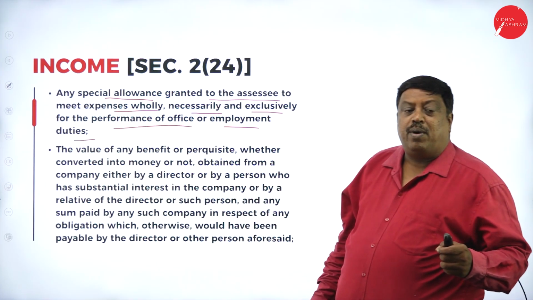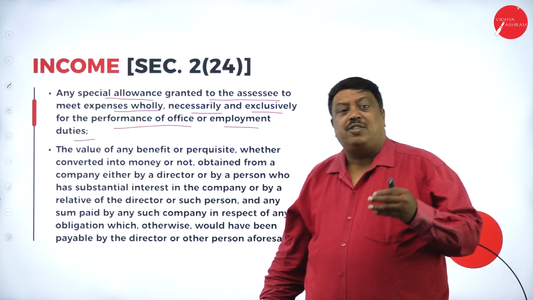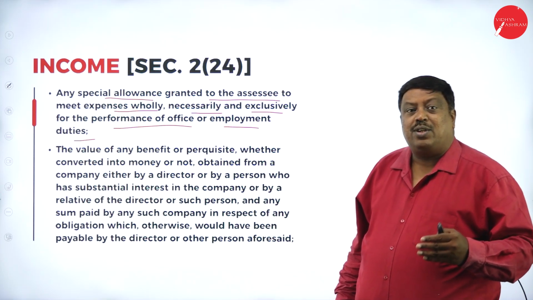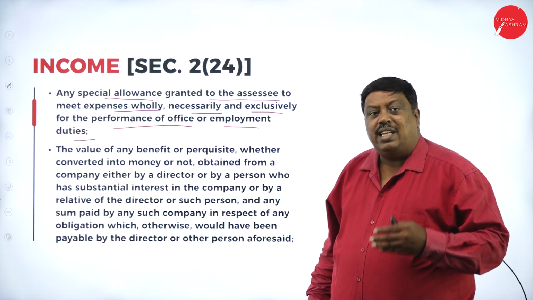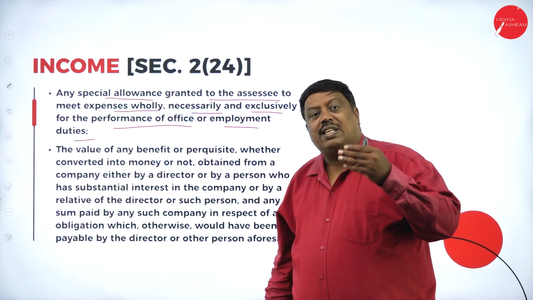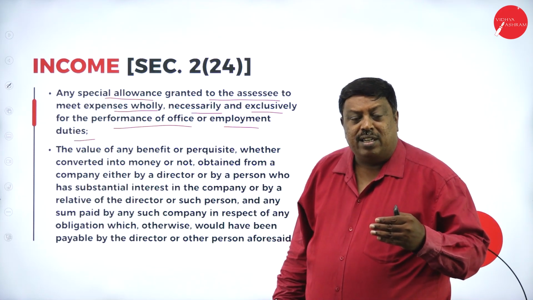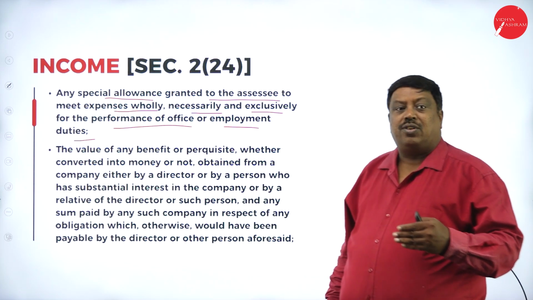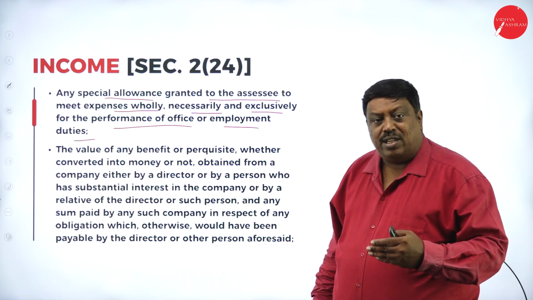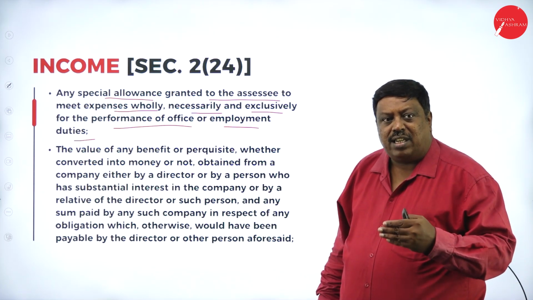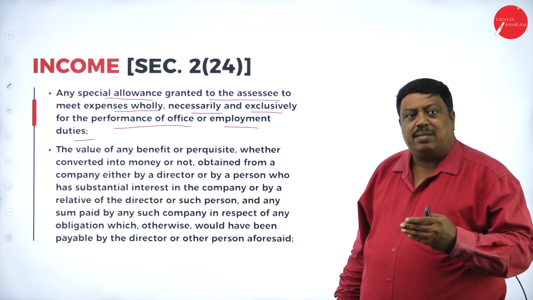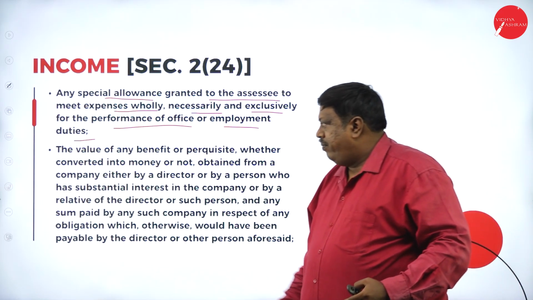If any employee receives any type of special allowance for official work, the amount he received from his employer for official purposes only is treated as income and it is taxable under the head of salary.